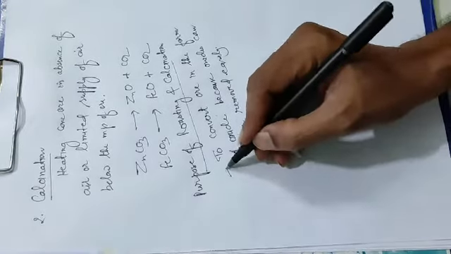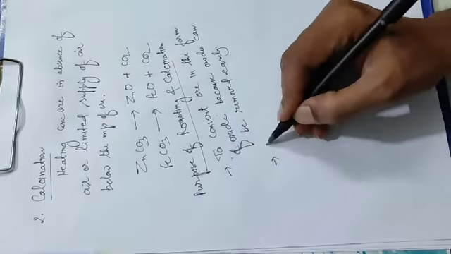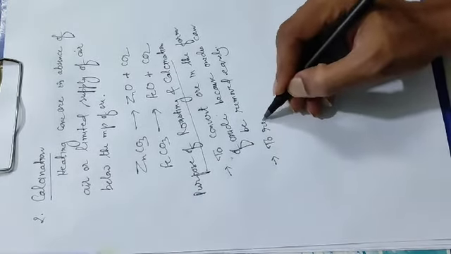And the second purpose is to remove volatile impurities.